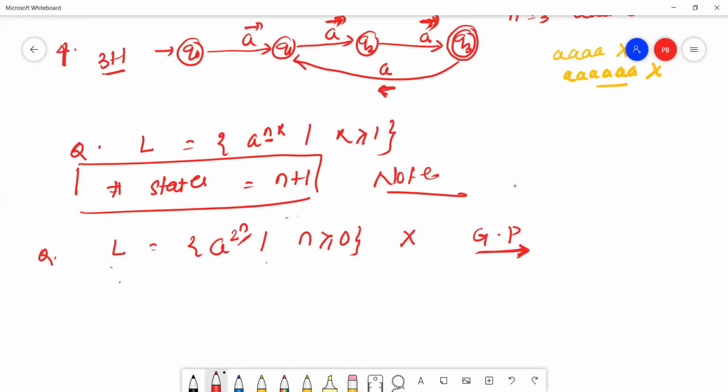Suppose one more example, L equal to a to the power n factorial, n is greater or equal to 1. We cannot construct a DFA for this type of language because it is a factorial.